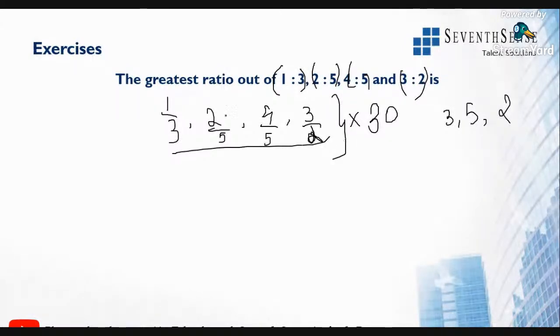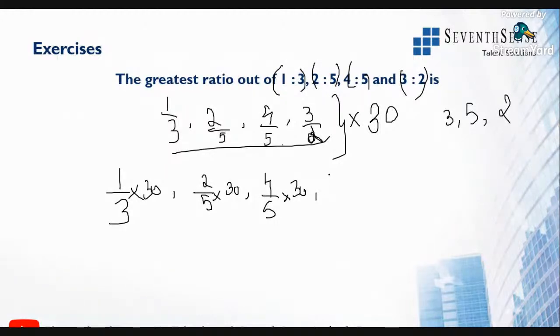That is 1 by 3 into 30, so you'll get the first number. Next it is 2 by 5 into 30. Then the third number is 4 by 5 into 30. Then the last is 3 by 2 into 30.